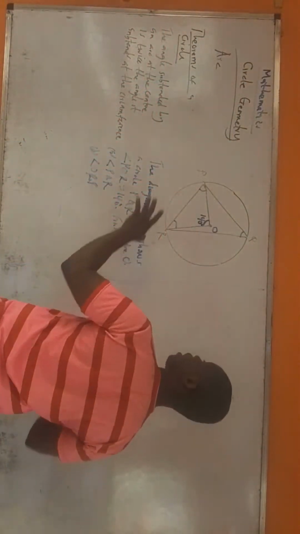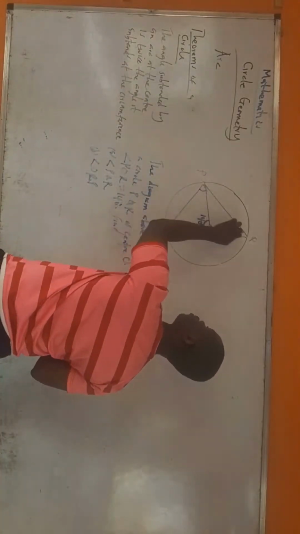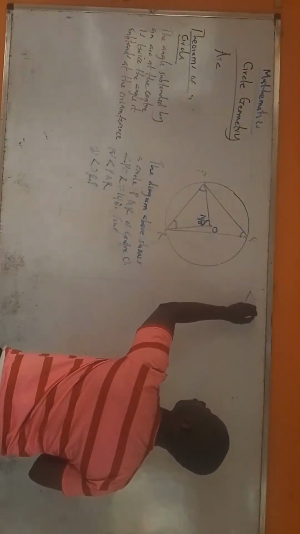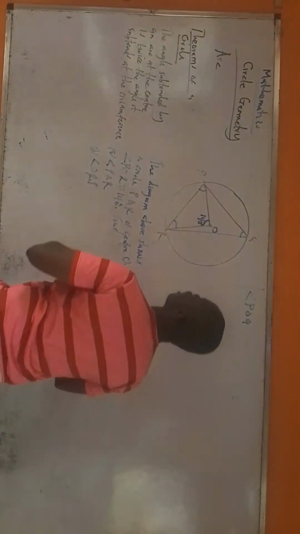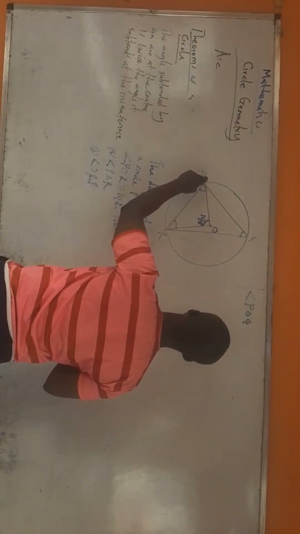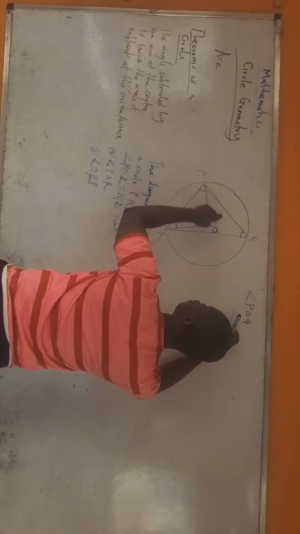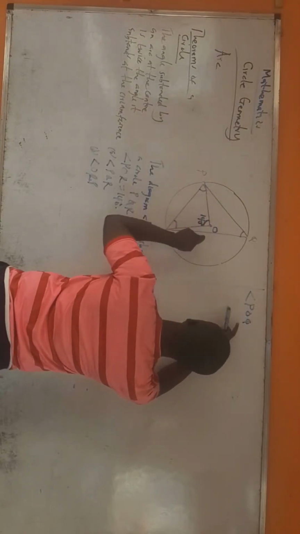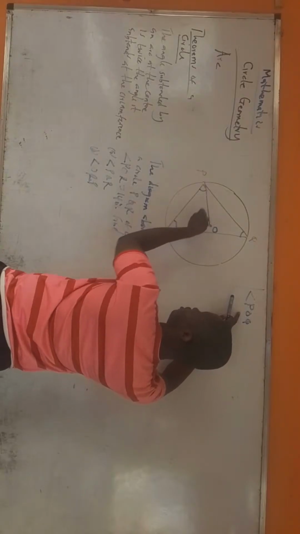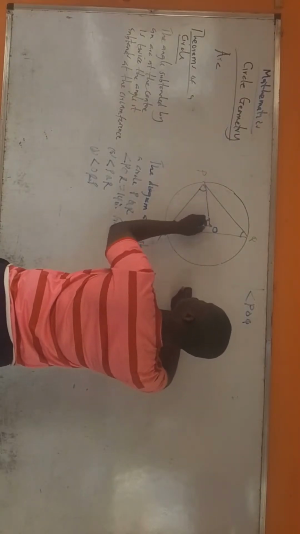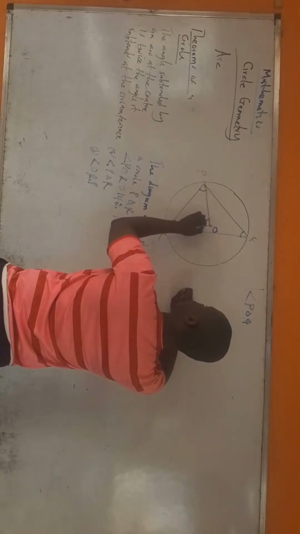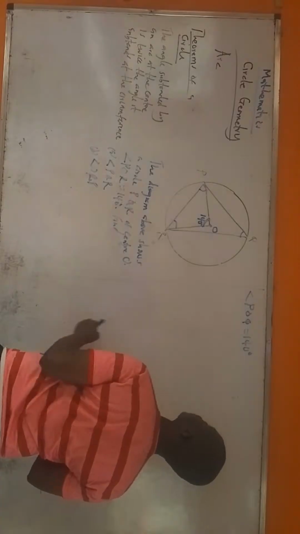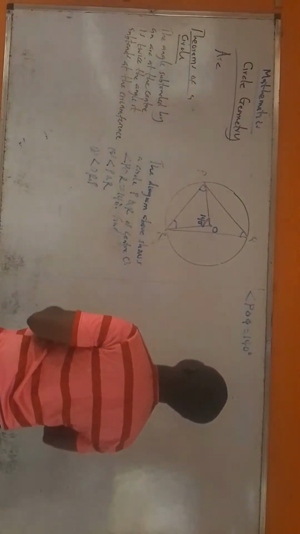So all I have to write is angle POQ. The angle is always at the middle, which is this. So angle POQ is 140 degrees. You understand? You get it?